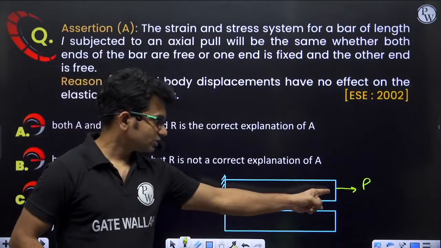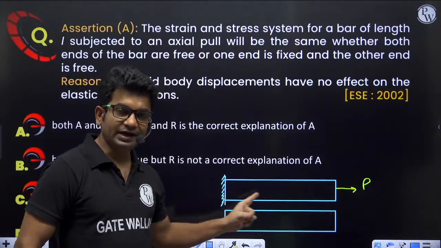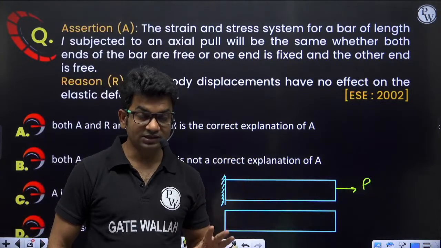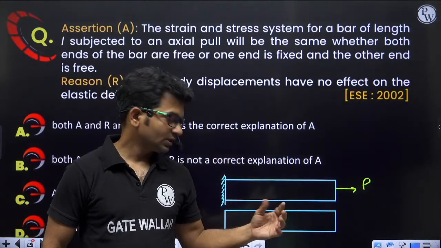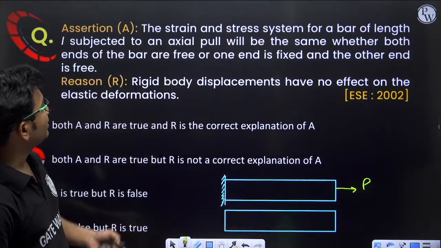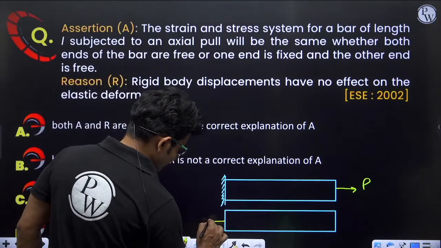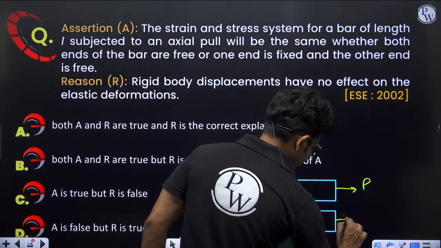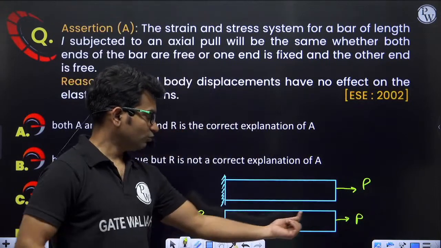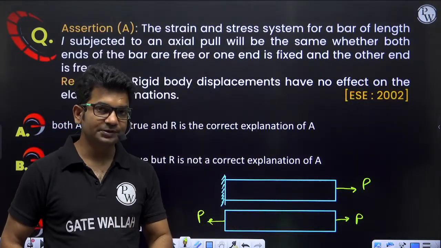What is the force in this bar? In this bar the entire force will be P, axial tensile force, right? Axial tensile force will be there. And in this bar, if I apply force like this, P and P, what will be the force in this entire bar? That will again be tensile force P.